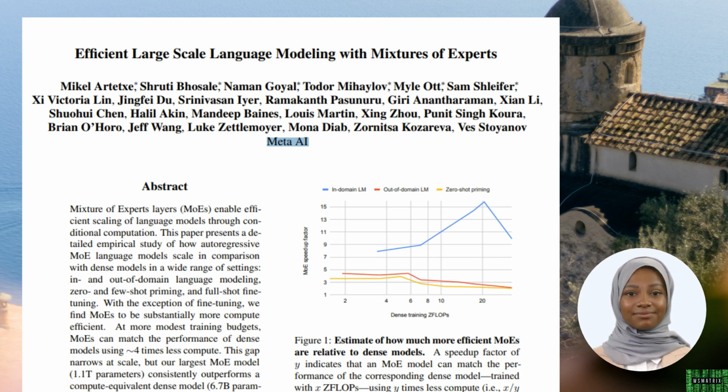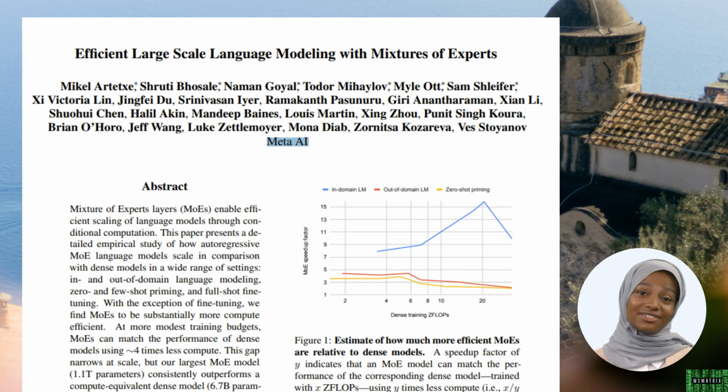For instance, one expert might be good at understanding sports-related text, another might excel at medical text, and so on. Now, having a bunch of experts is great, but how do we decide which expert to use for a given piece of data? That's where the gating network comes in. The gating network is like a manager who knows the strengths of each team, expert, and assigns tasks, data, to them based on their strengths.